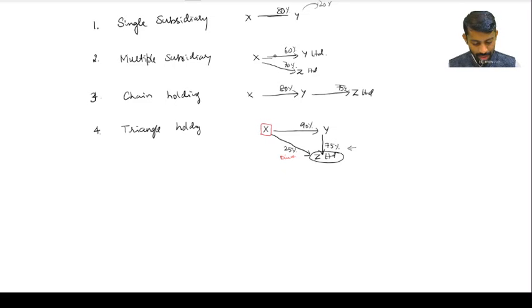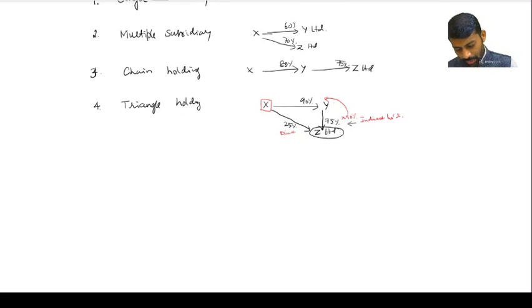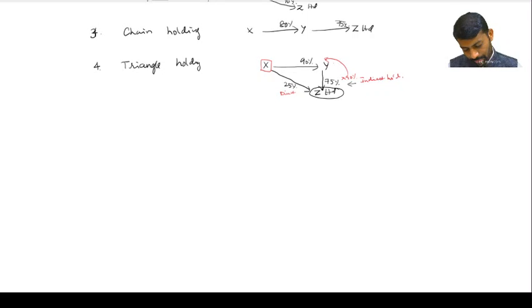For X Limited, 25% is directly held in Y Limited. Correct? Direct. And 75% into 90% is called indirect holding. If it is more than 50%, then consolidation will apply, correct? Like this. Are you understanding slowly? Very good. You're all nice students.